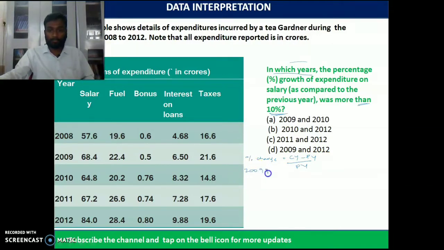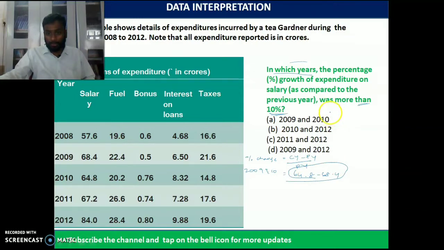and 10. If we take 2009 and 10, what is the value of salary? Salary here is 64.8 crores minus 68.4. So it is just decreasing the value. He is asking clearly for increase or growth.